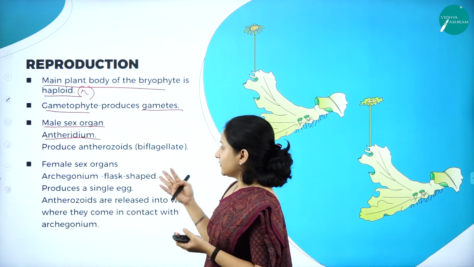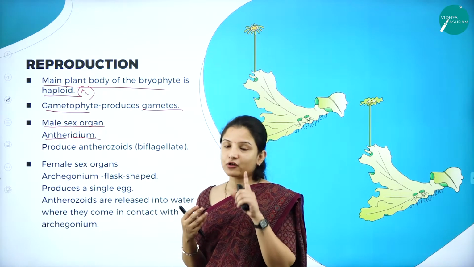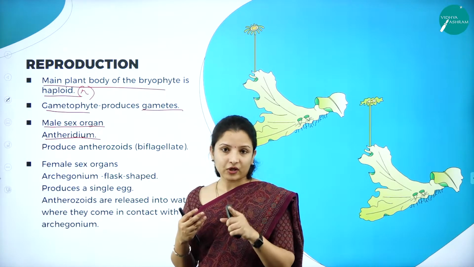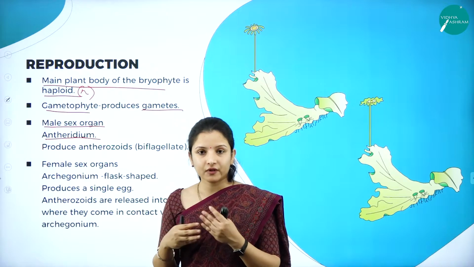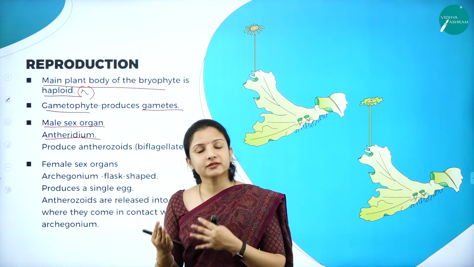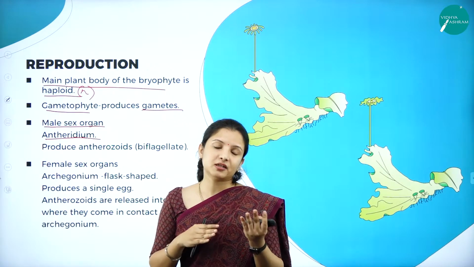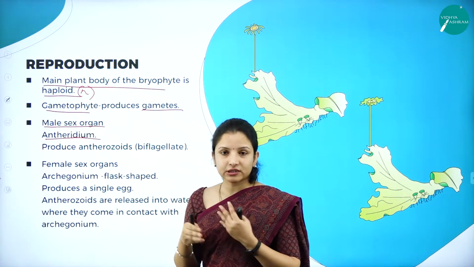These antherozoids are biflagellate. Why are they biflagellate? Because I told you, during the reproductive phase, the bryophytes are in water. Whatever reproduction takes place, it takes place in the water. Otherwise, they are present in the terrestrial habitat. So that is why they are biflagellate, because it takes place in water.